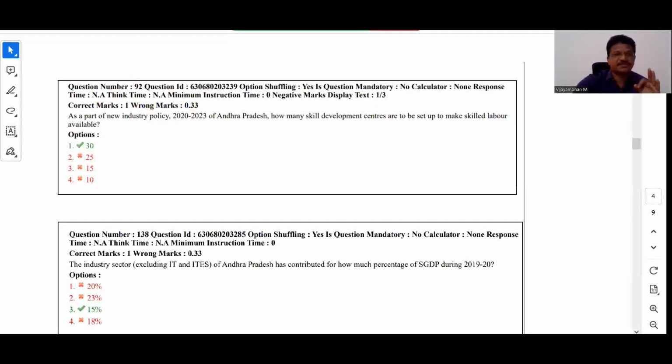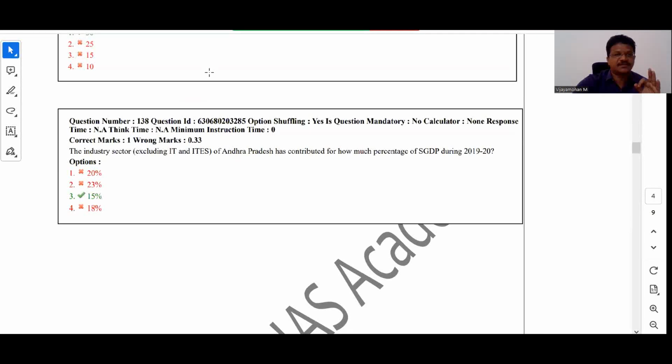See, right. Next, just see another previous question. The industry sector excluding IT and ITES of Andhra Pradesh has contributed for how much percentage of SDGP during 2019-20? So in 2019-20, the contribution from the industry sector, removing IT and ITES sector, right. Questions have been asked from the sectoral contribution also.